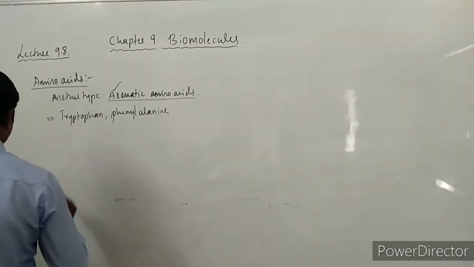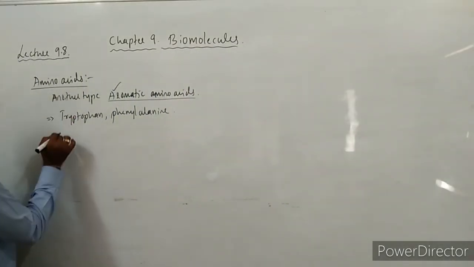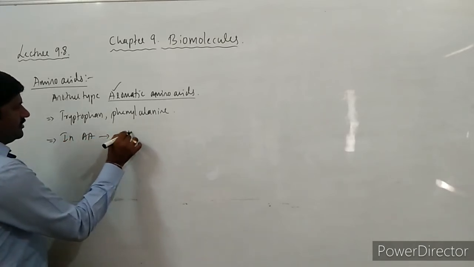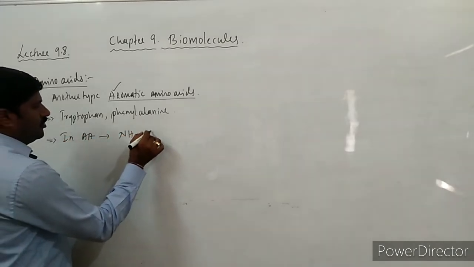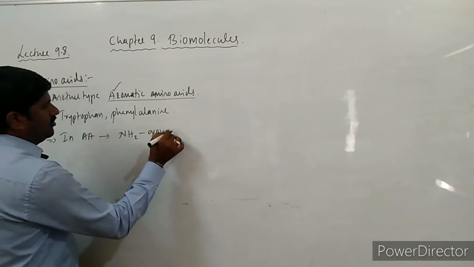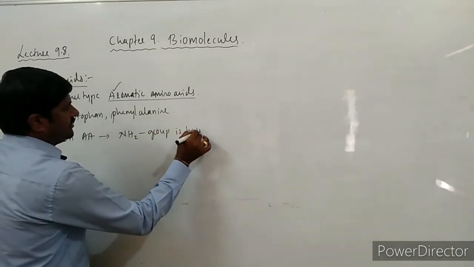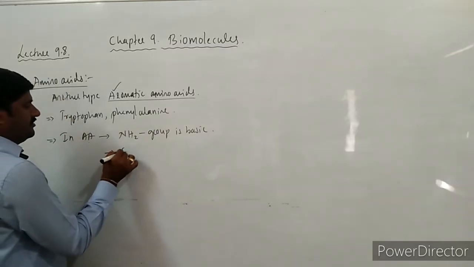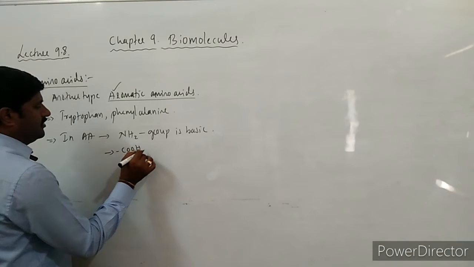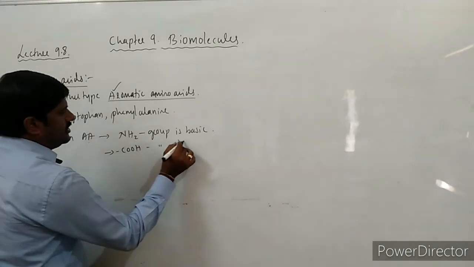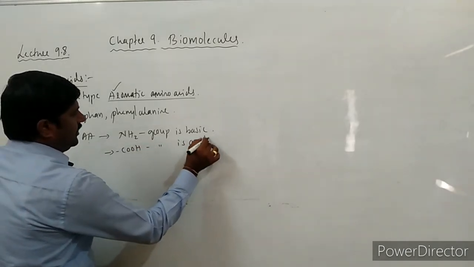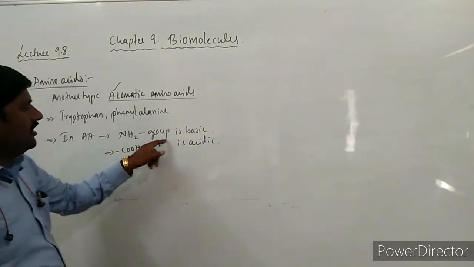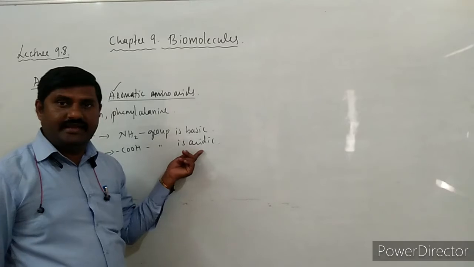And the next one, see here, in amino acids the amino group is basic in nature, and the carboxylic group is acidic in nature. So this is basic in nature and this is acidic in nature.